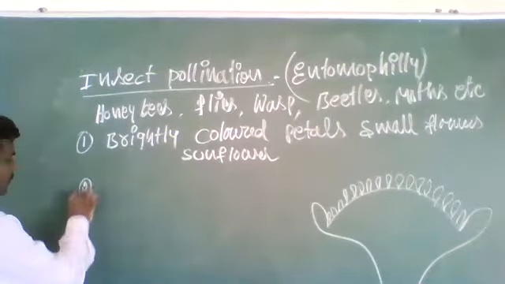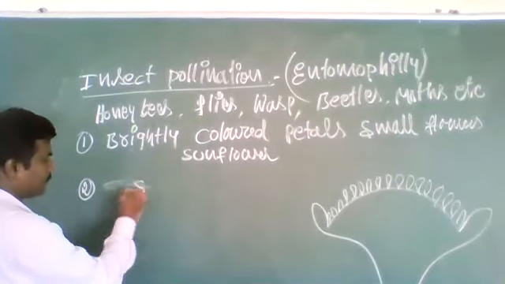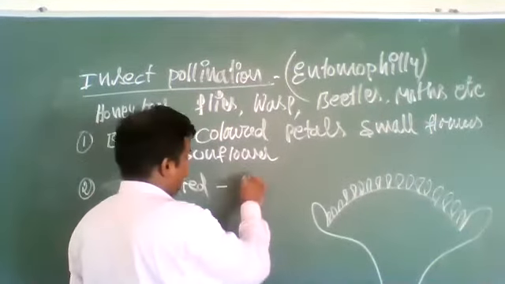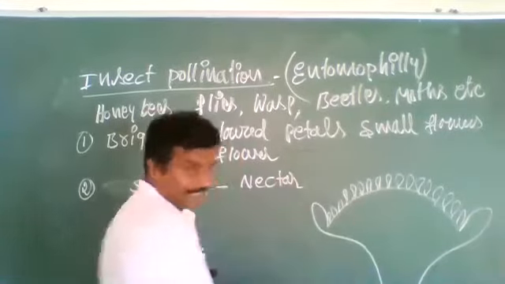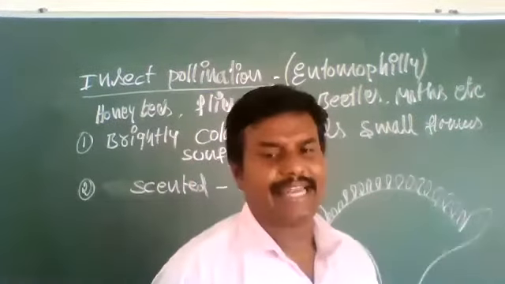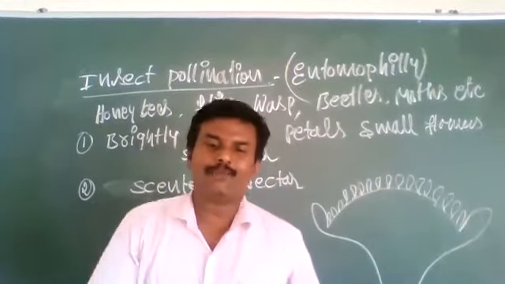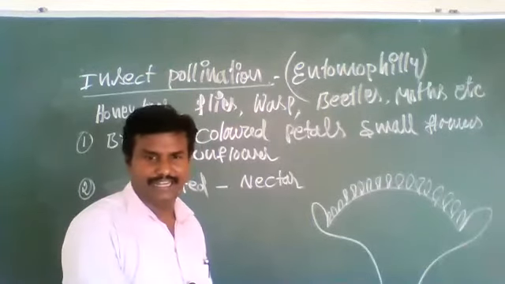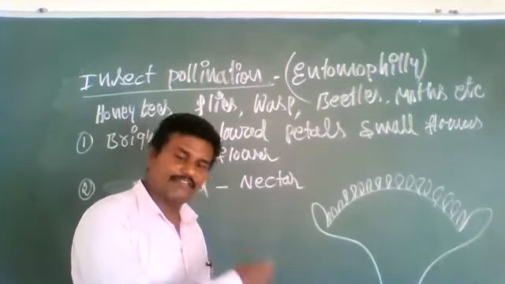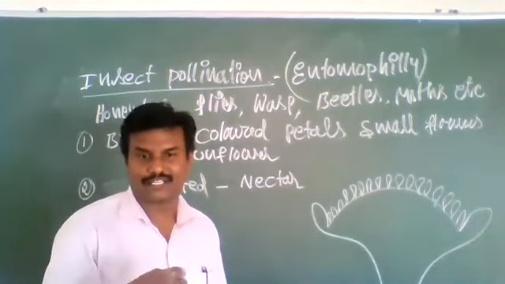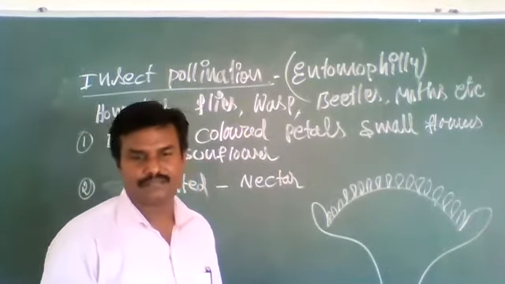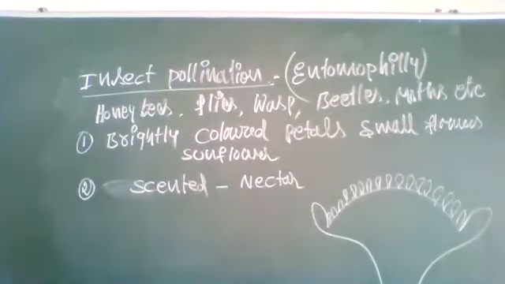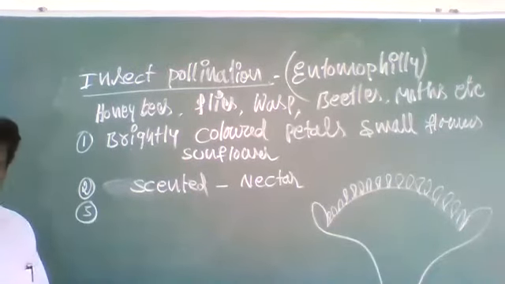So generally the flowers are scented. The flowers are scented and have nectar to attract the insects. Scent means a nice smell they will give. Attracted by that smell, the insects suck the nectar. In the meanwhile, they visit different flowers and try to suck the nectar. In the meanwhile, the flowers attach pollen grains to their wings. Okay, so it is one kind of modification.